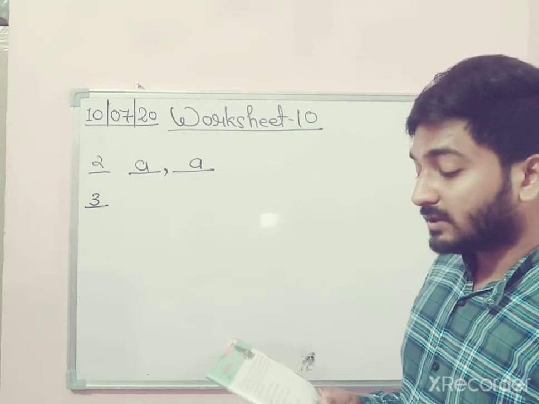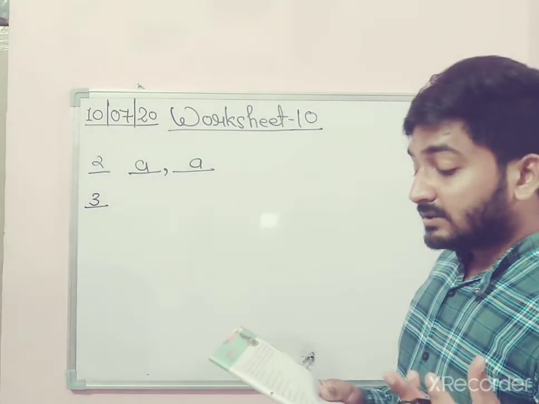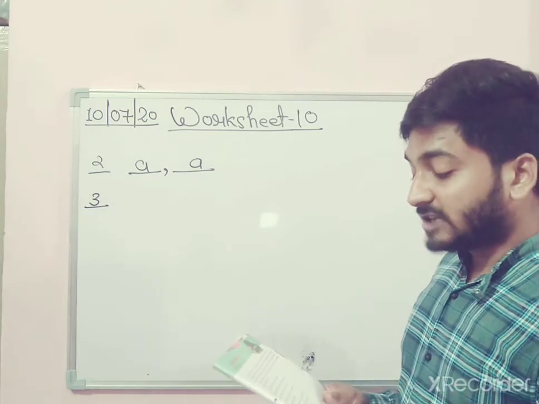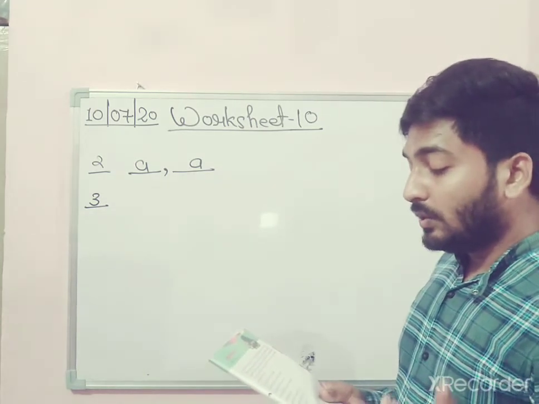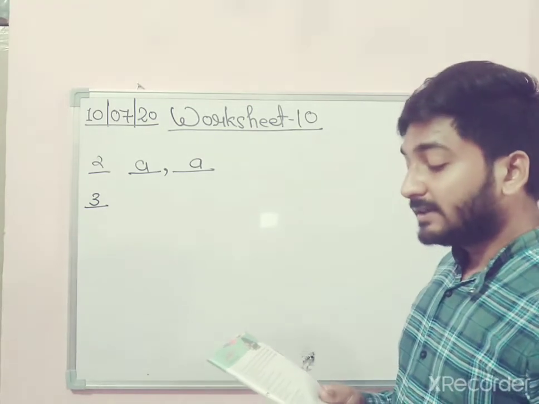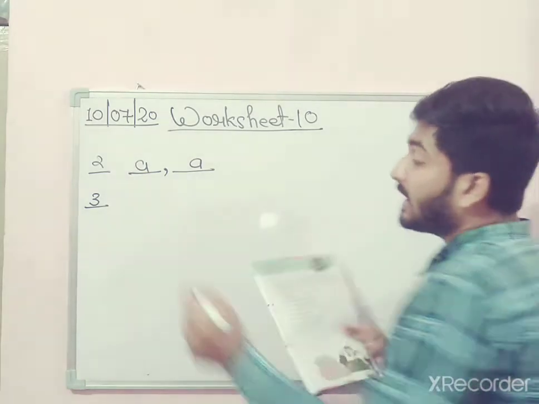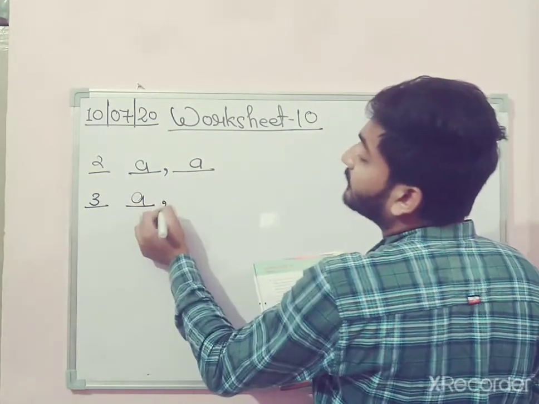Now come to number 3. Line number 3. He had a son called Shamus, who had a wonderful talent. So here we have to write he had a son. After had and before son we put a.